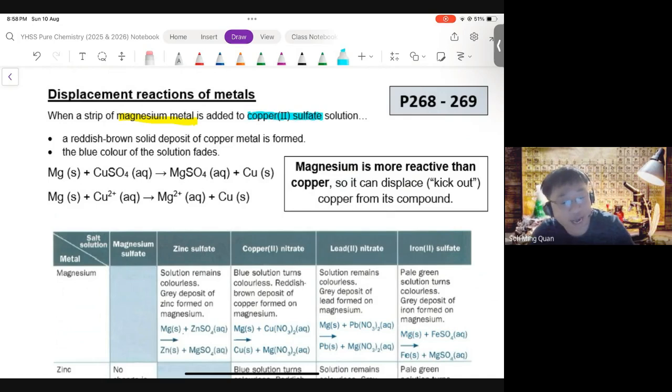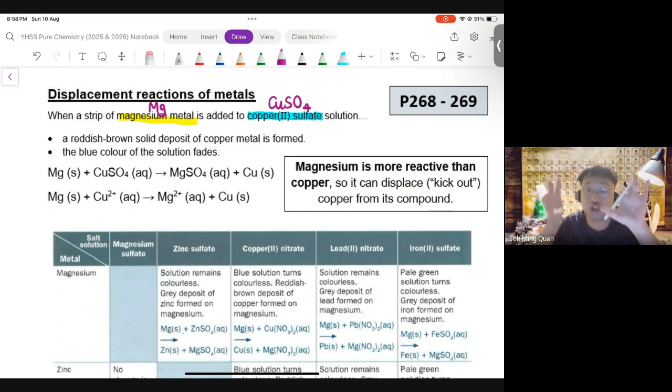So at first, I have Mg alone, standalone, and I have copper(II) sulfate. So the copper(II) ion is joined to the sulfate ion, is bonded by strong electrostatic forces of attraction, right? So at first, magnesium is alone, copper is part of the compound, it's part of the salt.